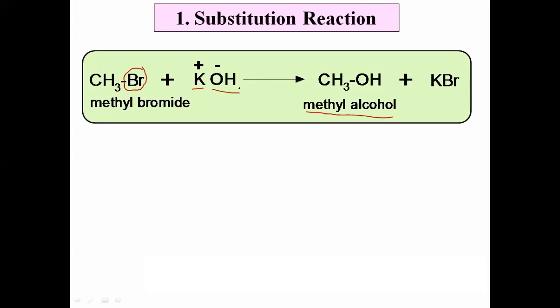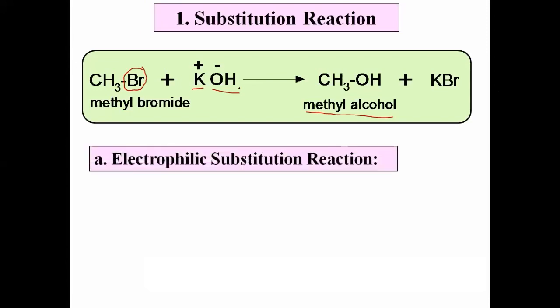How will you define substitution reaction? The reaction in which an atom or group from the molecule is replaced by another atom or group is called substitution reaction. This is a very simple example of substitution reaction, alkaline hydrolysis of methyl bromide.